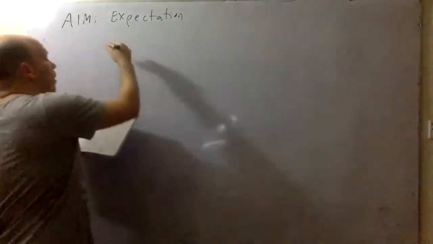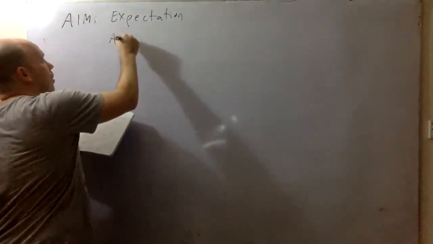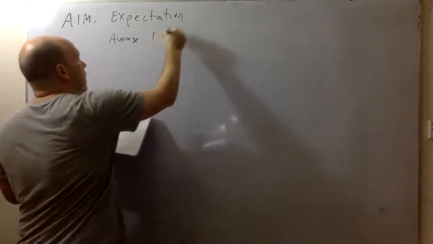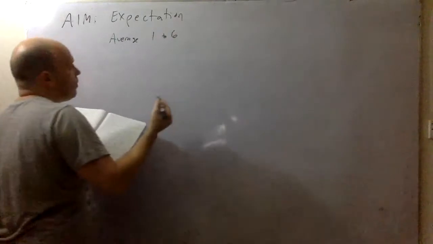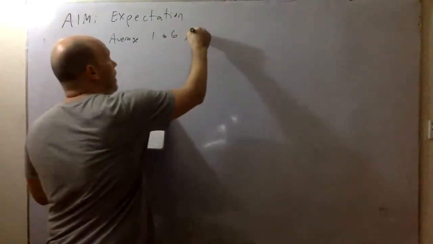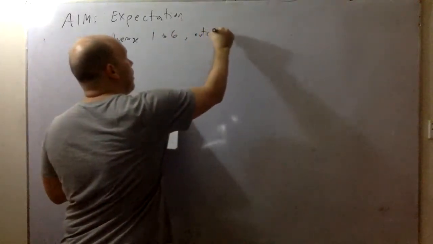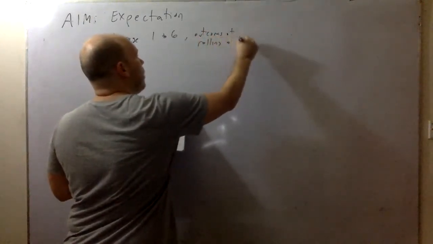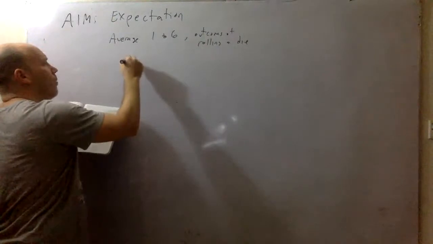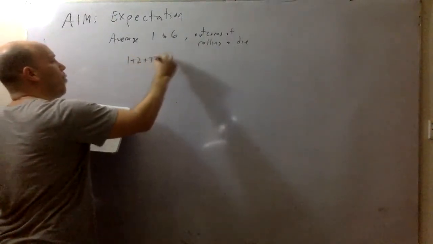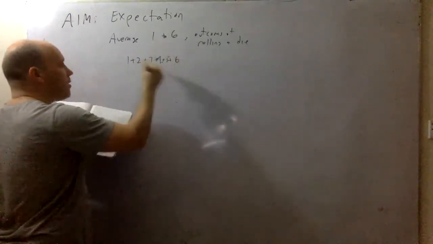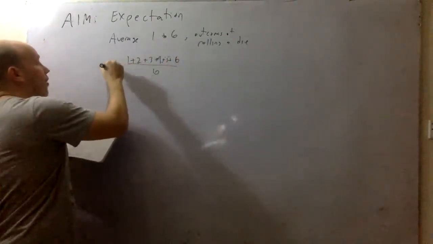So first of all, what is the average of 1 to 6? For example, these are the outcomes of rolling a die. You say, okay, 1 plus 2 plus 3 plus 4 plus 5 plus 6 divided by 6, that's the average.